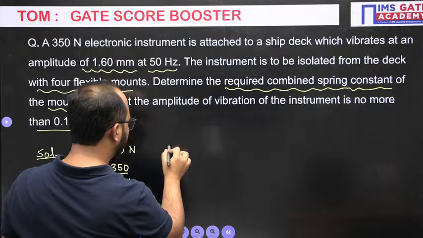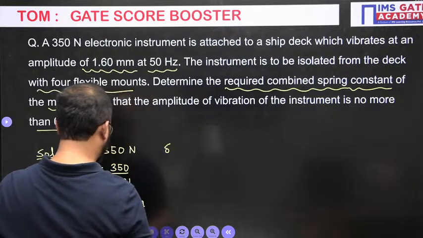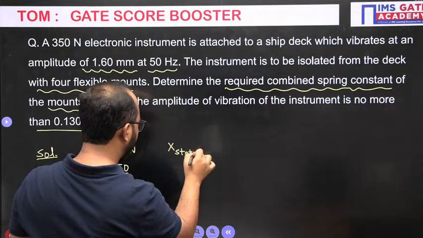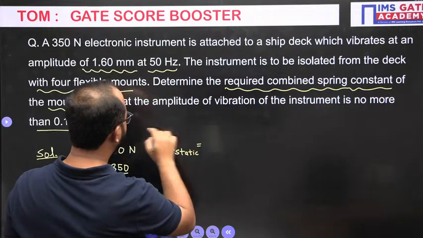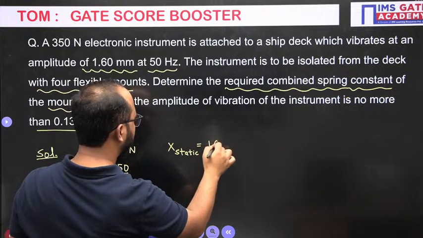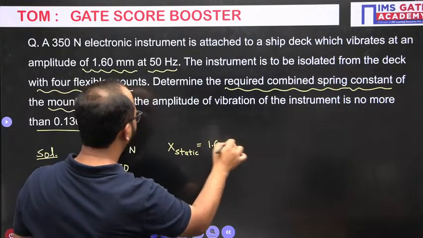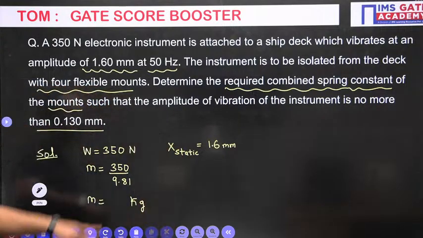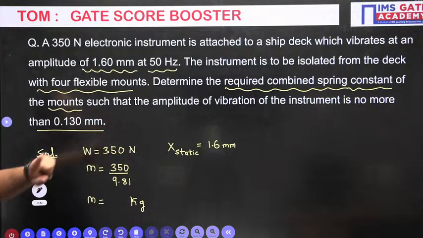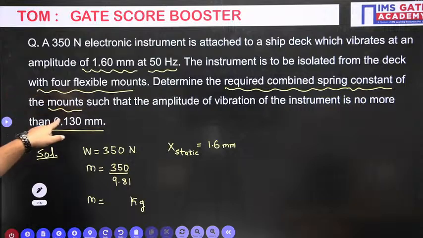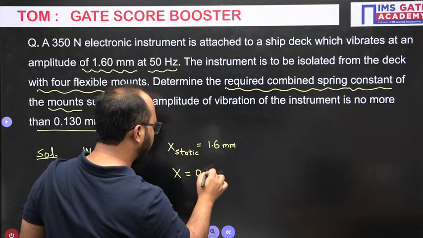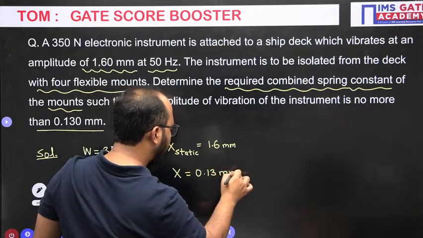Okay, next. 1.6 mm was the amplitude of vibration. That is your static amplitude, because no damping is used. Static value 1.6 they have mentioned, at 50 hertz. Now the instrument is isolated from the deck with 4 flexible mounts, and the instrument should not have more than 0.13. So now the amplitude of vibration they have mentioned is 0.13 mm. This is the information given.